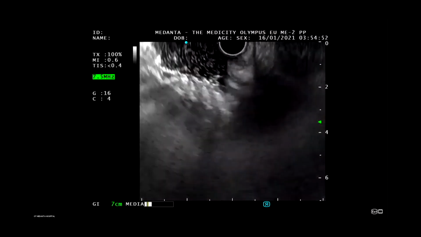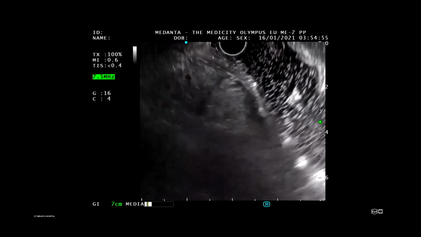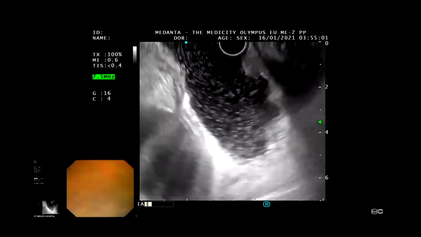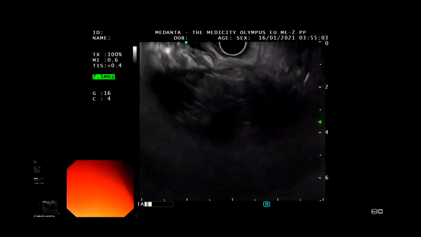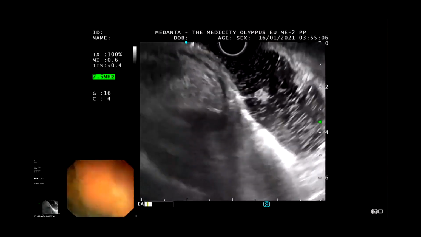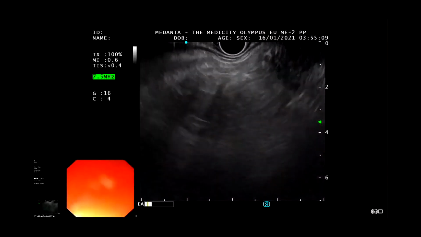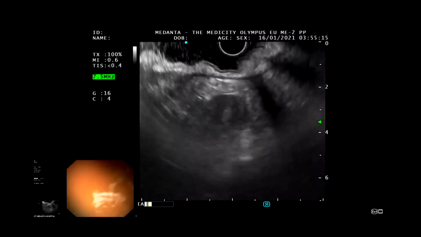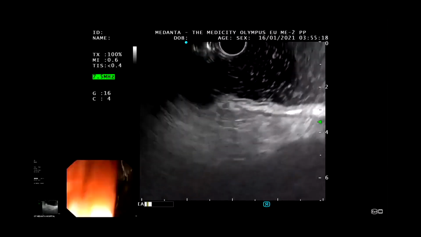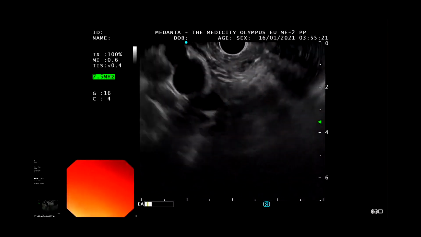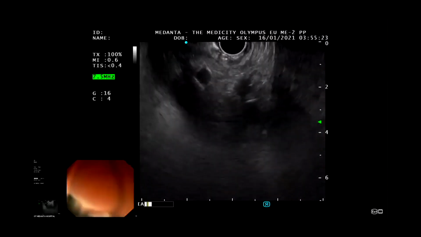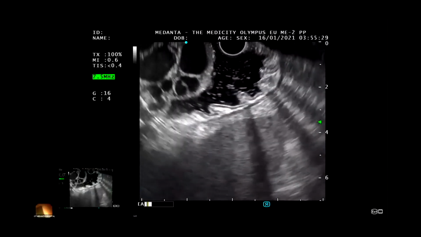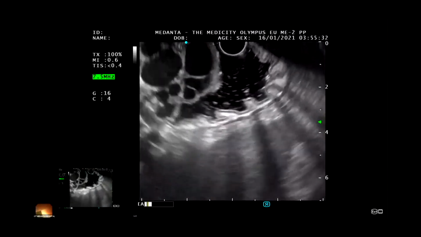So I will do the rotation of my scope to look for the fundal varix, where it will be visible. I'm rotating my hand and trying to focus. Can you see the large fundal varix? Yes. Can you put the Doppler, Bhagwan?